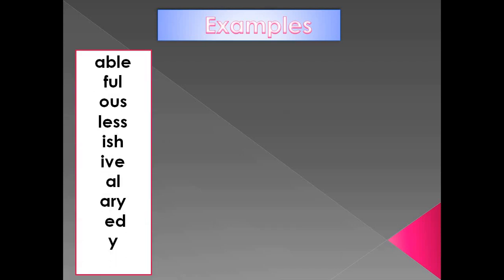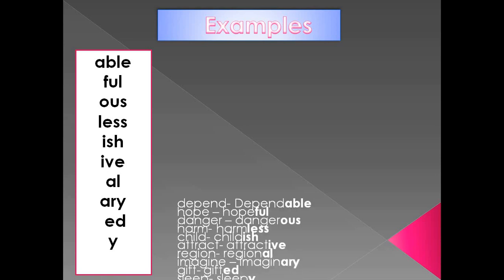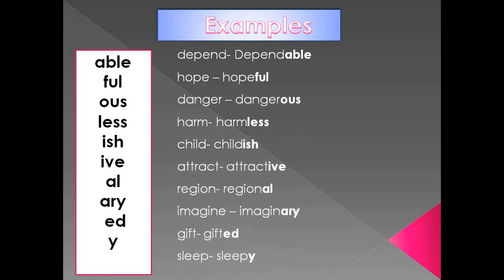Let us see the examples. Now these suffixes are added to the words. Now see here. Depend, dependable. Able is added to the main word at the end of the word. So they are known as suffixes which are added to the end of the word. Hope, hopeful.